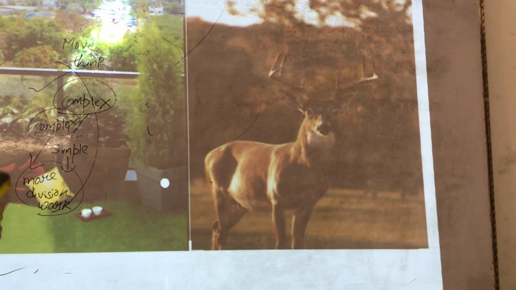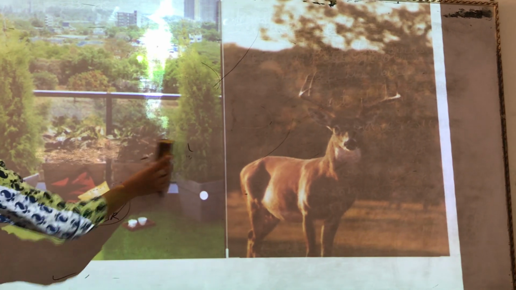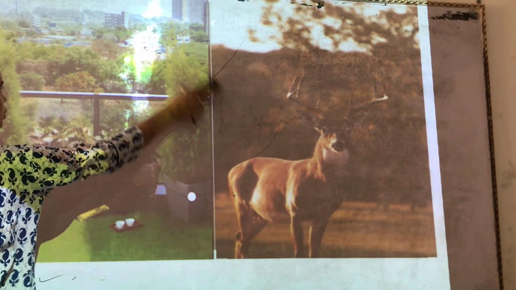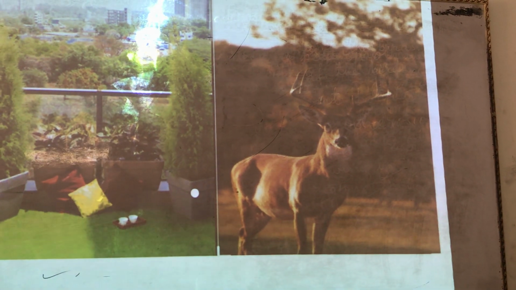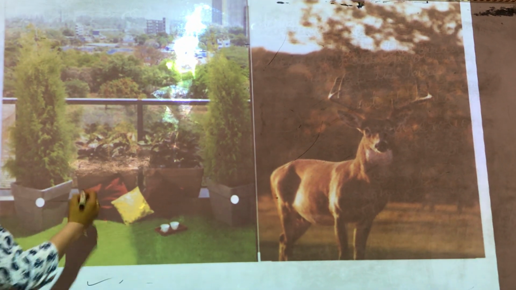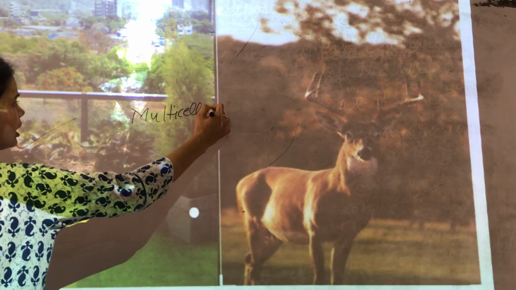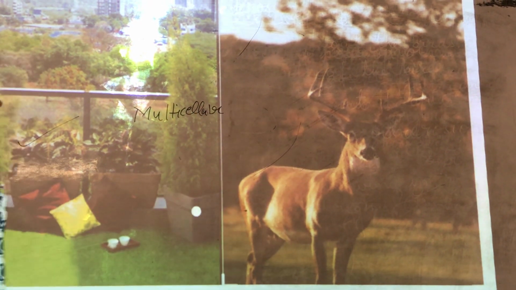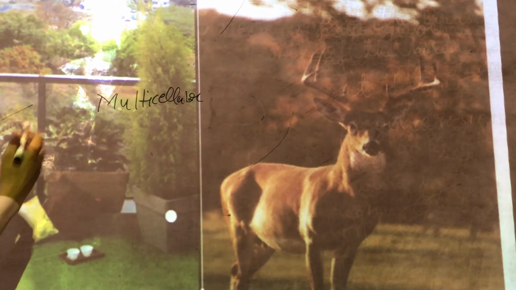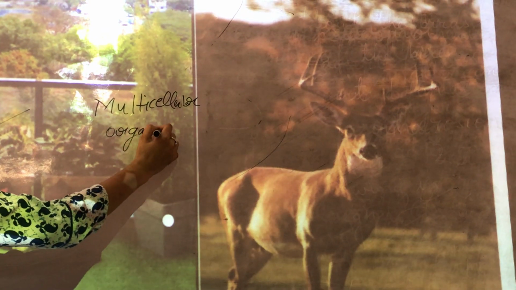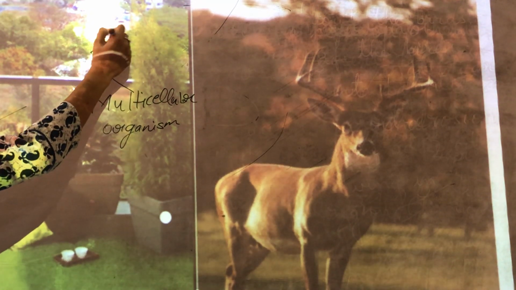Now children, you can see two pictures on the screen. I am sure that you have understood what a tissue is. Tissue is a group of similar cells that have to do a similar type of function. Now on the screen you are able to see two types of multicellular organisms. I will not say living organism, you are in 9th class. I will rather say multicellular organisms. What are multicellular organisms? Those organisms which have many cells in their body.